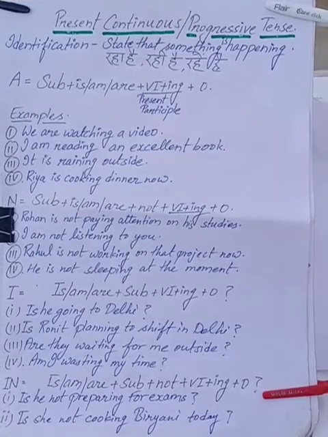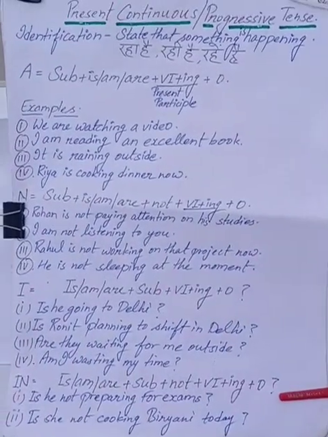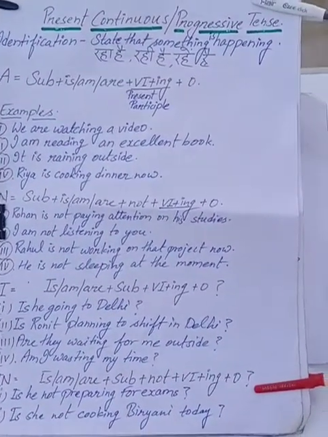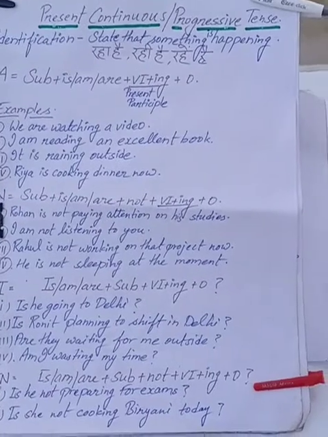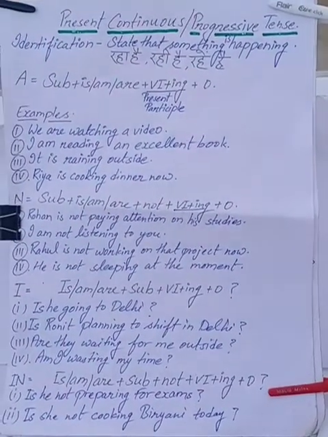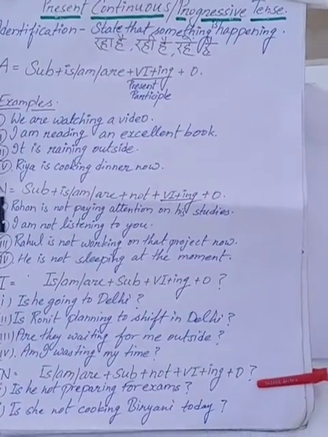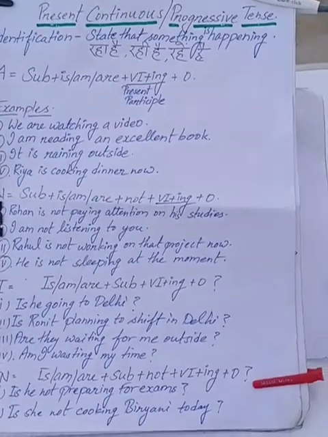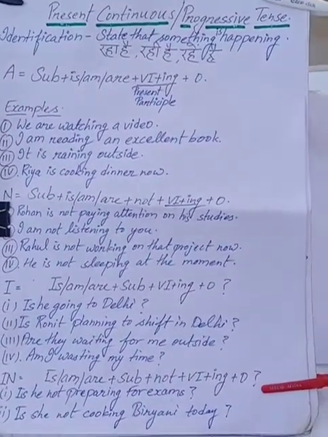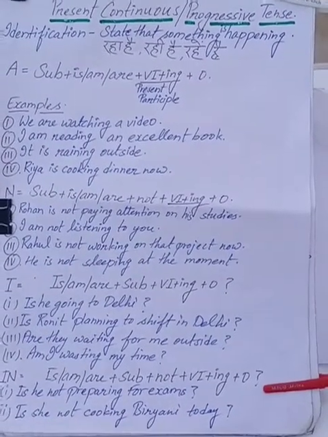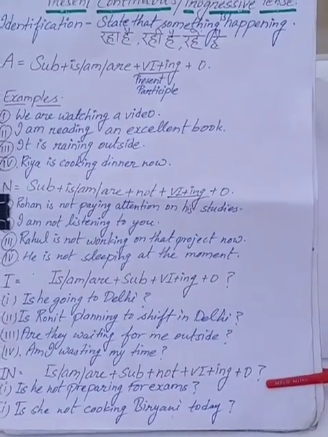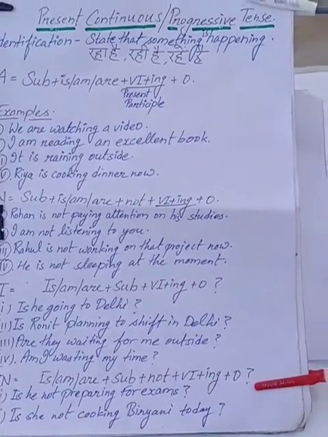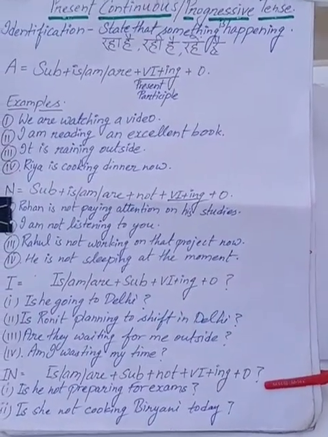So today I'm going to teach you, because I'm your English teacher, this tense, the very basic and simple tense, which is really easy to understand, and its name is present continuous or present progressive tense. It has two names. Because our native language is Hindi and we are learning English as a secondary language, first of all we must know how to identify this tense in Hindi.